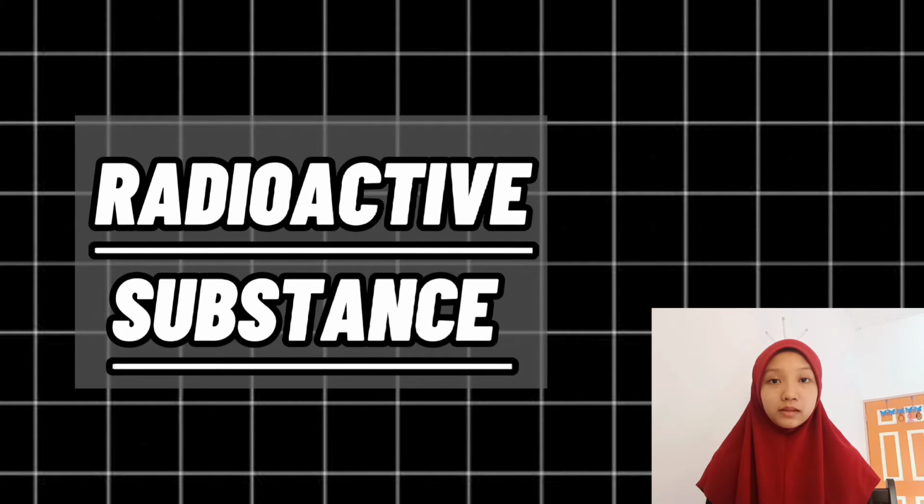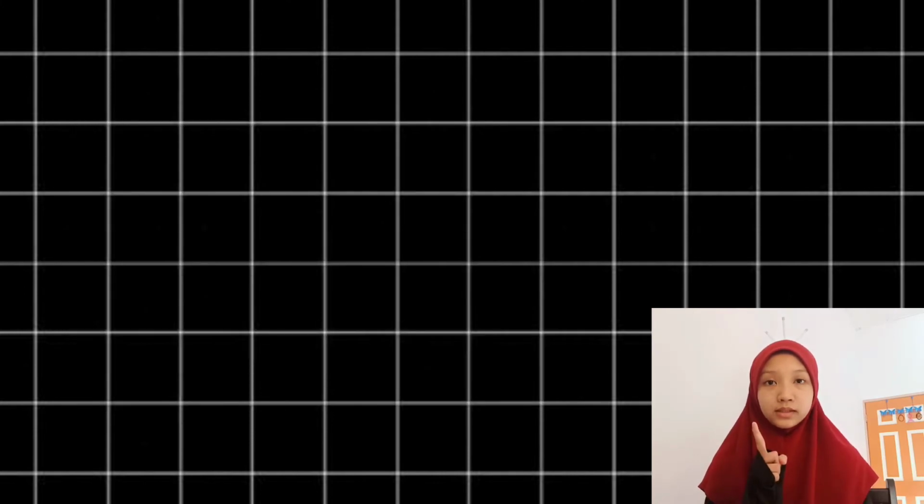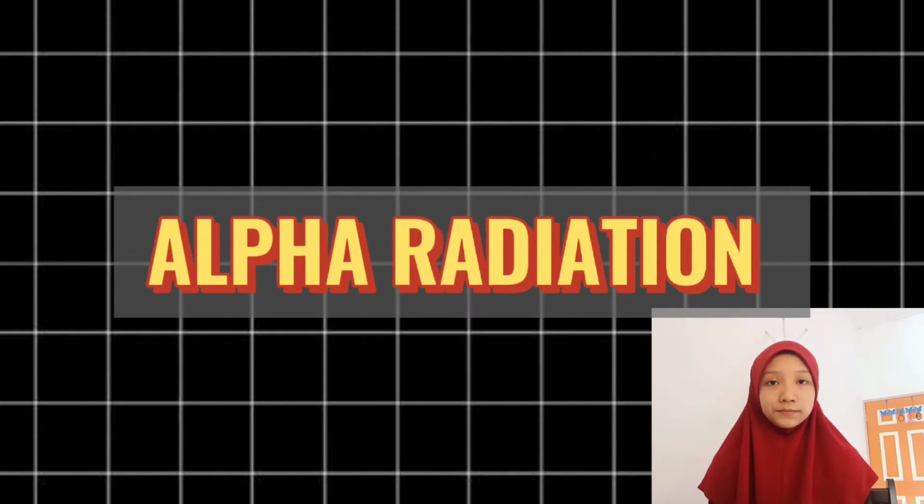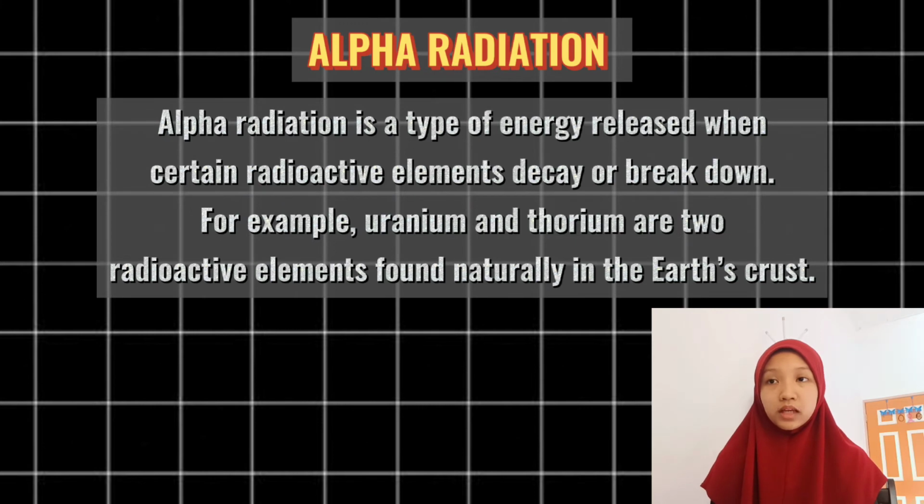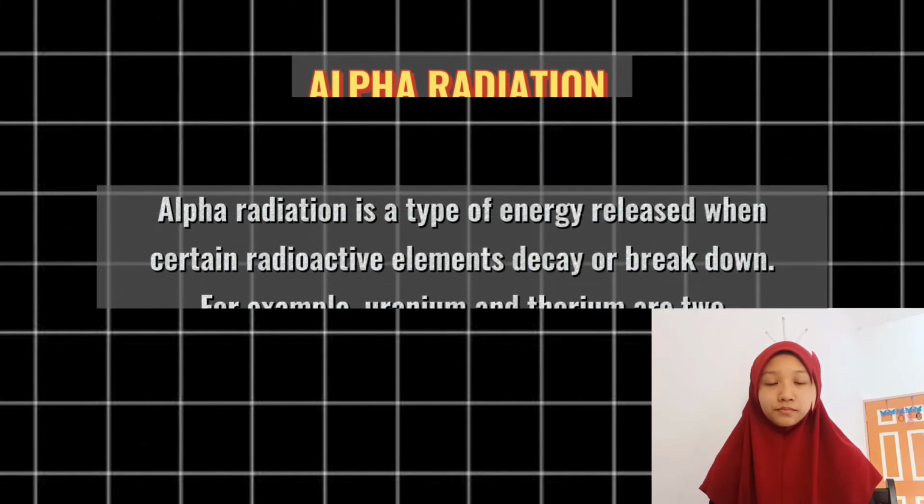Examples of radioactive substances. Number 1. Alpha radiation. Alpha radiation is a type of energy released when certain radioactive elements decay or break down. For example, uranium and thorium are two radioactive elements found naturally in the Earth's crust.